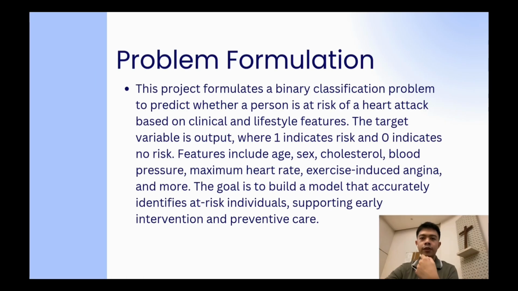In this project, we frame the heart attack prediction task as a binary classification problem. The dataset provides a target variable labeled output, where a value of 1 signifies that a person is at risk of a heart attack and 0 indicates no risk. Our objective is to train a machine learning model that can predict this outcome based on a range of input features. These include medical indicators like cholesterol levels, resting and maximum heart rates, and systolic blood pressure, as well as lifestyle factors such as age and gender. By successfully identifying at-risk individuals, the model could serve as a useful tool in preventive cardiology, enabling earlier diagnosis and intervention.